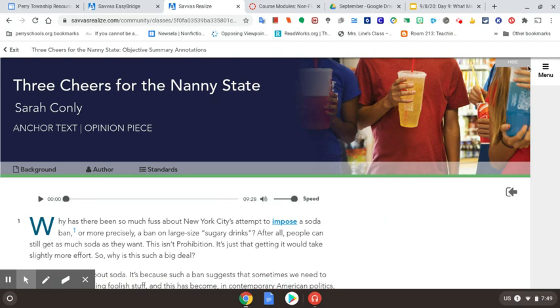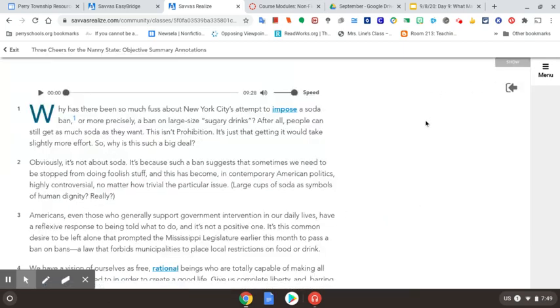So I'm going to go ahead and hide all of that up there, which you can do as well after we've read that background. So we're not going to listen to it right now. I'm just going to read through a little bit and do that thinking process for how we're going to annotate.